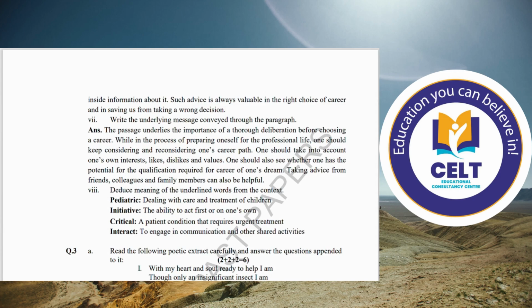And means the underlined, if there are some lines that are underlined in the para, you have to write its meaning over there. Number 8, deduce the meaning of the underlined word from the context. Pediatric, dealing with the care and treatment of children. Initiative, the ability to act first or on one's own.